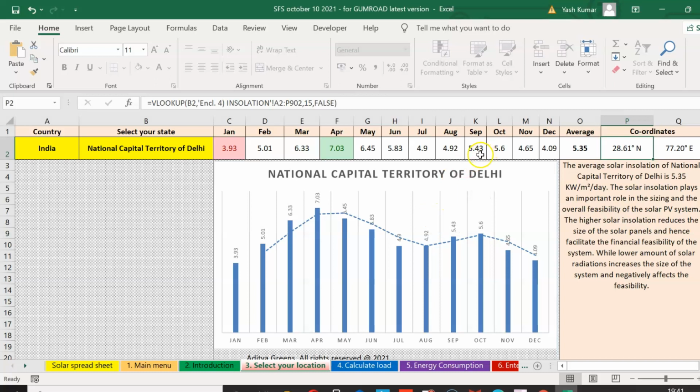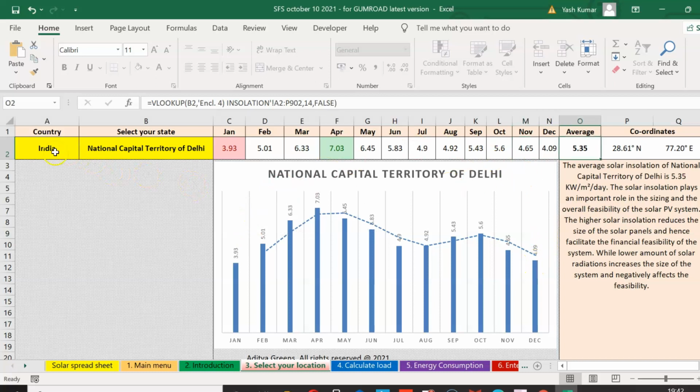Thereafter it again starts increasing in September and October, then decreases in November and December. These are the months when the northern hemisphere of the earth starts tilting away from the sun, so we witness winters in November, December, and January. In this way we can find the peak sun hours of any particular location.